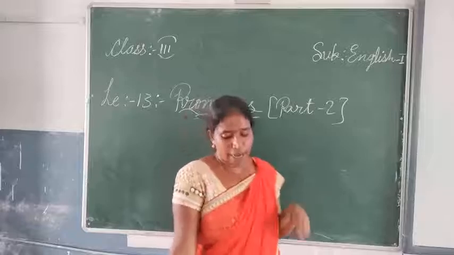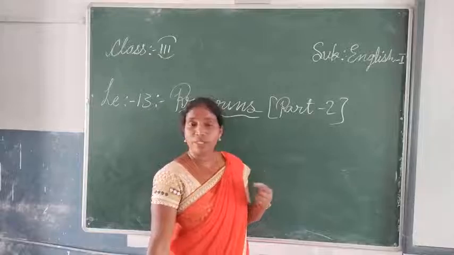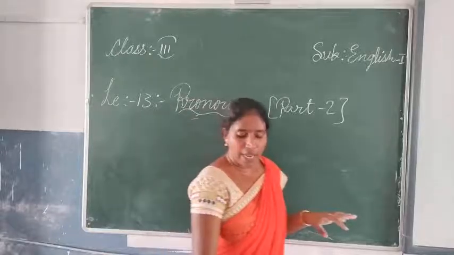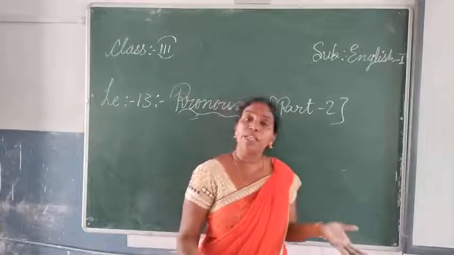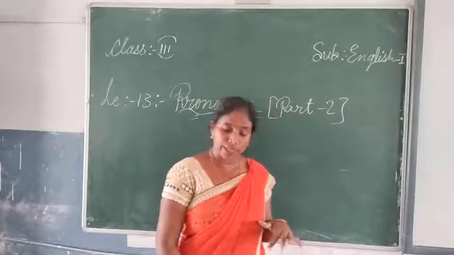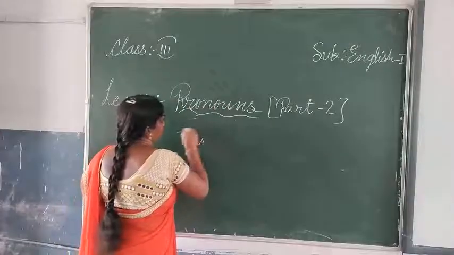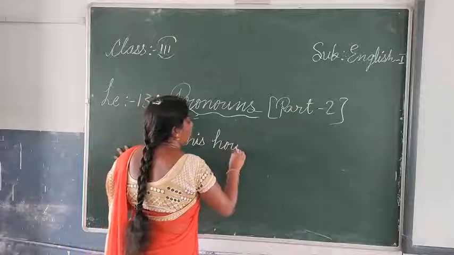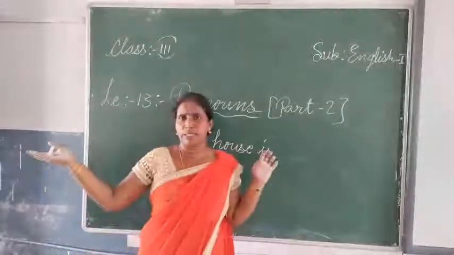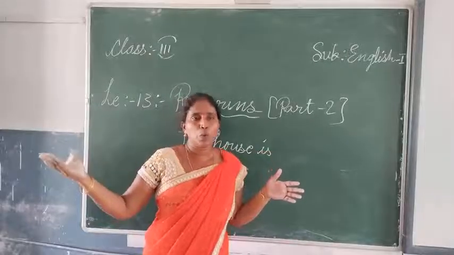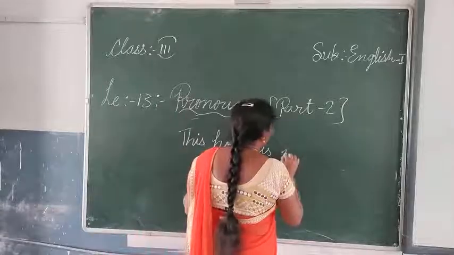This is my house. First they have given the normal sentence: this is my house. Then how do you rewrite it? This house is, whose house is it? Then what will we say? This is mine.